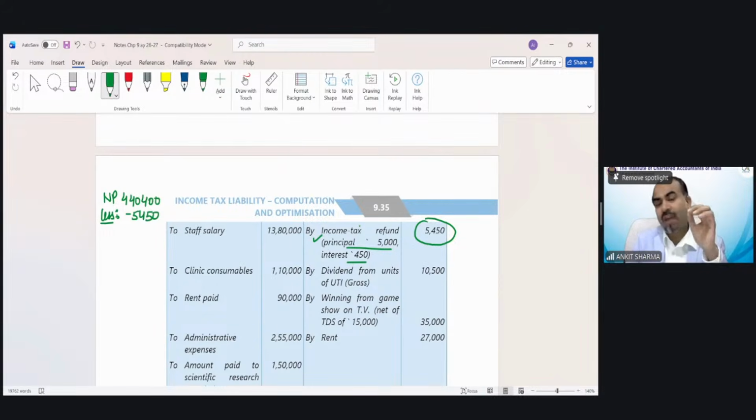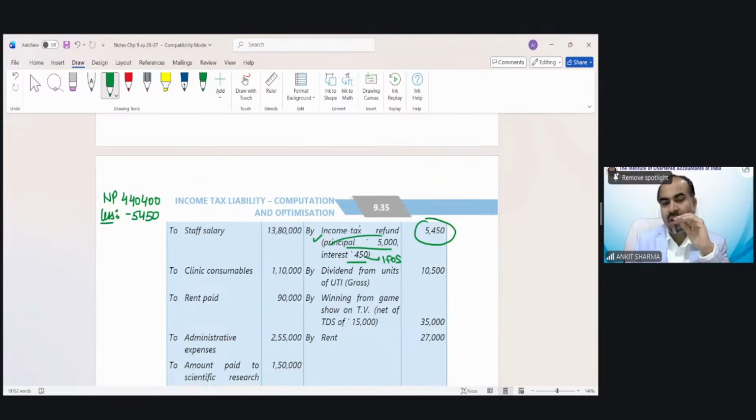So what we are doing is, we have to disallow those incomes that should not be the part of my business, and we have to disallow those expenditures also that do not fall in my business income category. Again, out of this 5,450, the 450 would be the part of income from other sources. In examination also, you can write it down in the question. Like the 5,000 principal amount, it does not need to go anywhere.